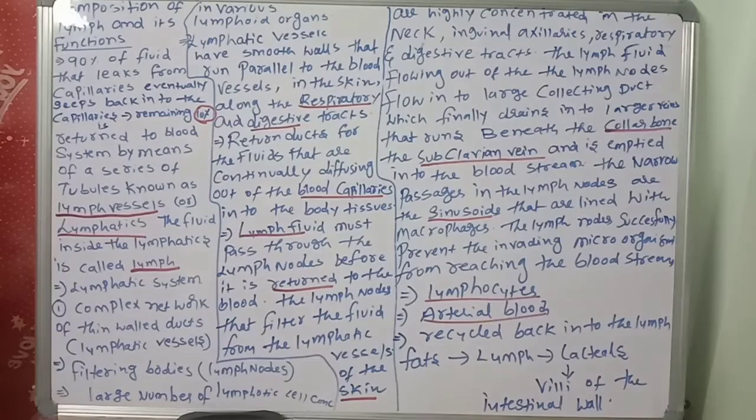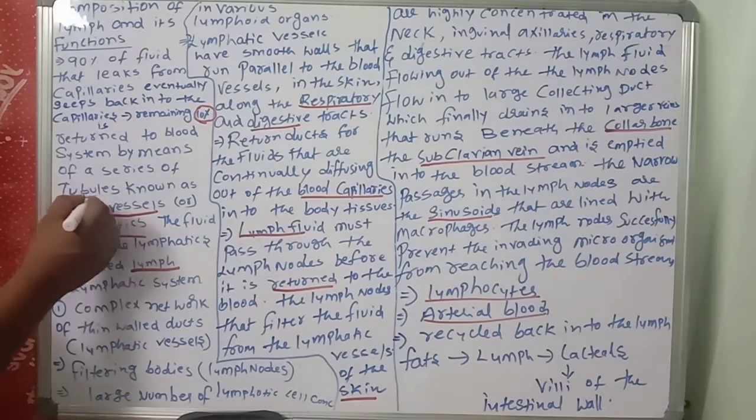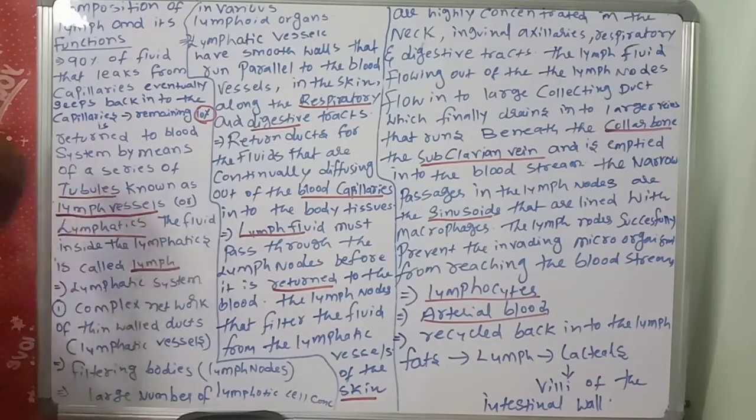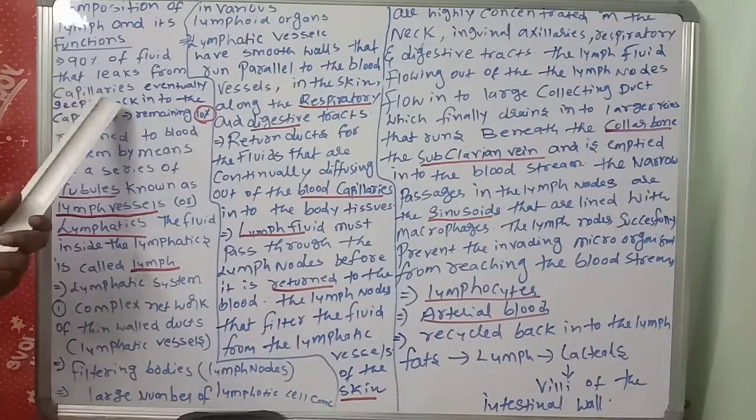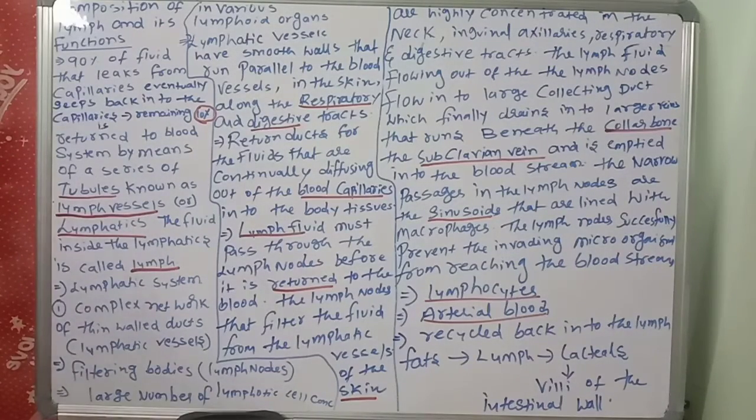The 10% returns to the blood system by means of a series of tubules known as lymph vessels. I hope you understand this point. 90% of the fluid that leaks from the capillaries eventually seeps back into the capillaries. So it will come out and go back. But the remaining 10% is returned to the blood system by means of a series of tubules known as lymph vessels or lymphatics.